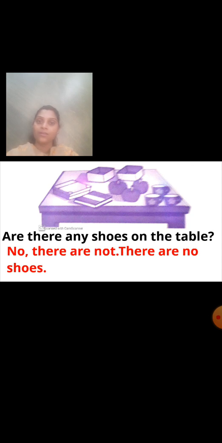But over here in this answer we are using the word no. The things which are not there, for that we are using the word no. Can you see some shoes on the table? No. So how will you write the answer? No, there are not. There are no shoes.